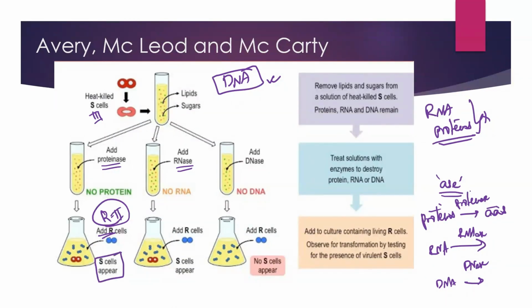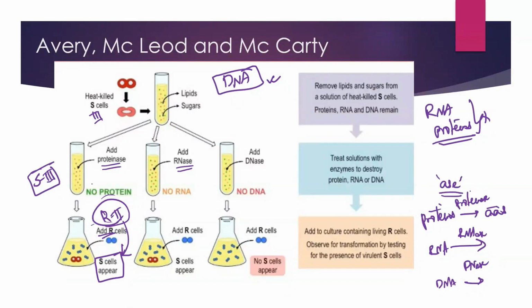Though proteins were completely denatured by adding proteinase, the transforming principle was still present, converting the live R2 cells into living S3 cells.